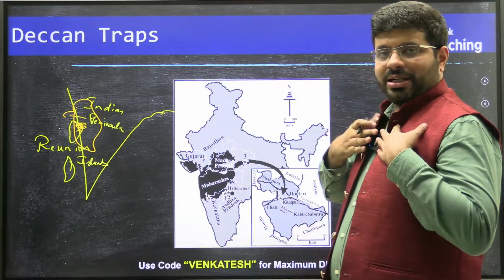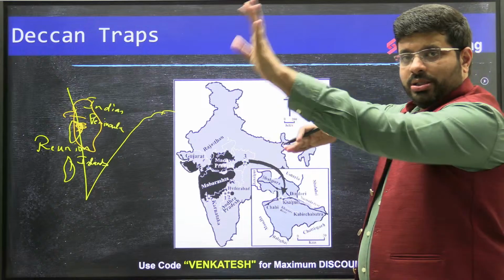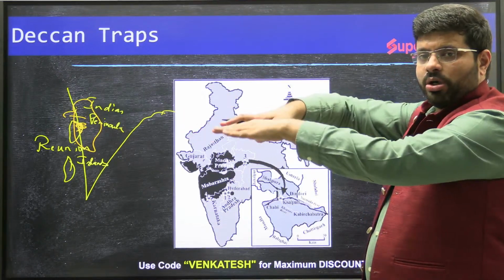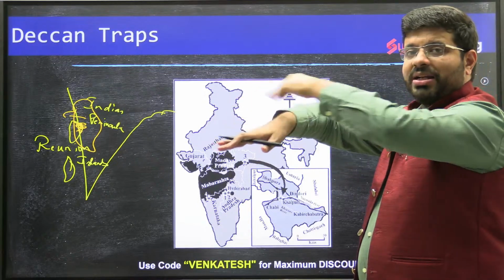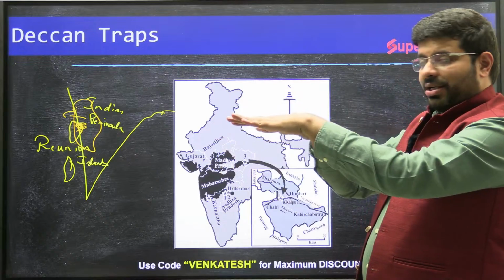Imagine this is the southern part, this is the northern part. The Indian plate is moving like this. This is the Reunion hotspot. So when the Indian plate came in contact with the Reunion hotspot, a basaltic lava sheet was created, the Deccan basalt, the Deccan lava plateau, and it started moving.